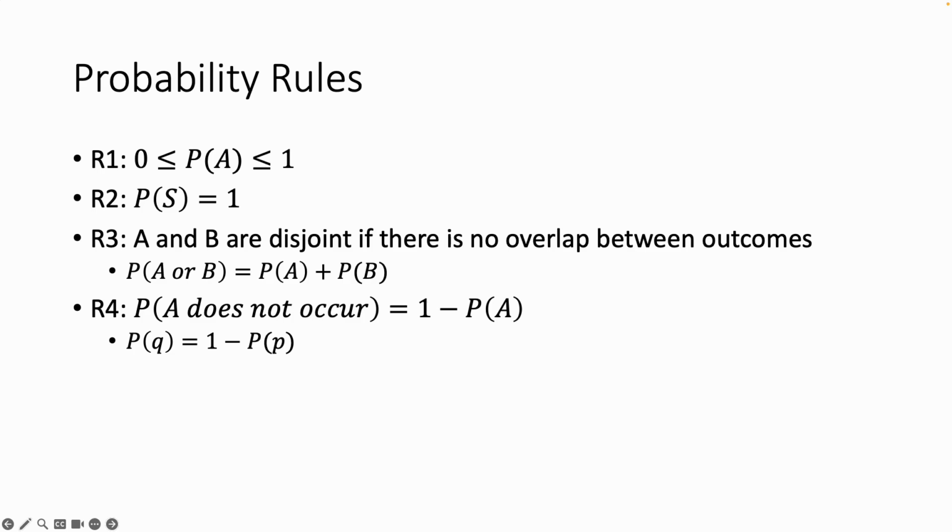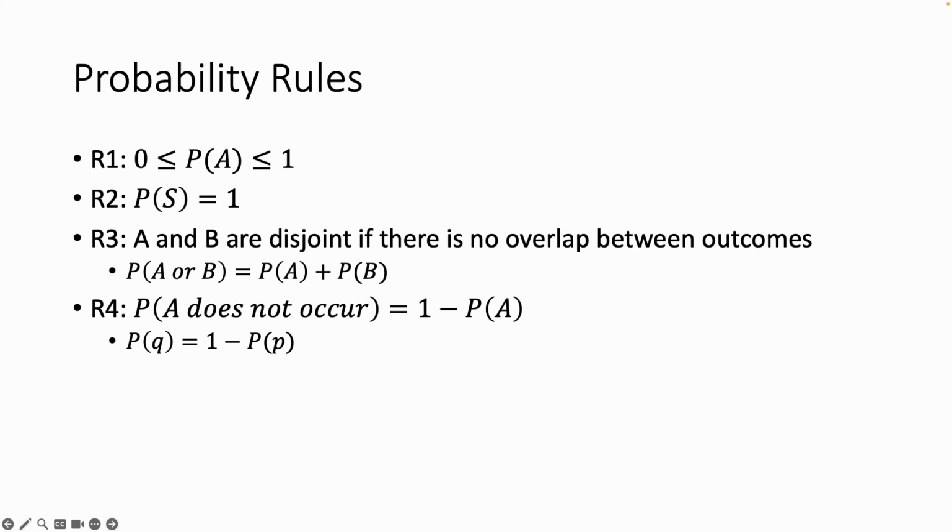So if we're rolling a dice or rolling 2 dice, we want to know the probability of rolling a 4 and getting a sum of 2. Meaning we roll the dice and either dice comes up as a 4, and rolling the dice and getting a sum of 2. Those events are disjoint. There's no overlap between those two events, because we're never going to roll a 4 and get a sum of 2, nor are we ever going to be able to get a sum of 2 and have a 4 as one of the dice. You want a better example of that is if we say something is not disjoint,